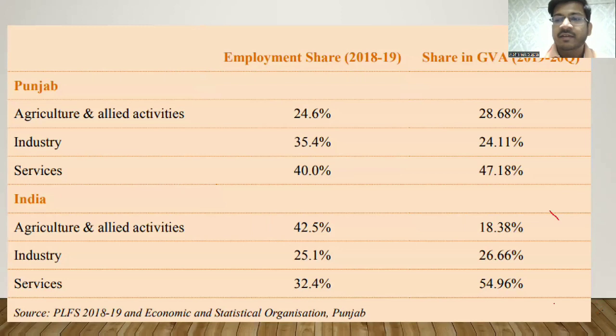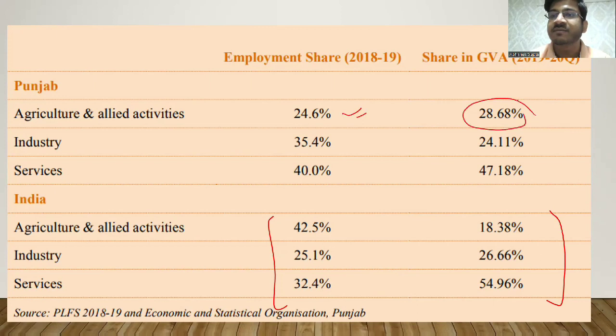वैसे ये स्टैटिस्टिक्स यहाँ गिवन भी हैं, बट लेट्स सी इफ यू कमेंटेड बिफोर वी हैव सीन. सो इन पंजाब द एग्रीकल्चर has an employment of 24.6%, which translates to a GVA of 28.68%, and the industry has an employment share of 35.4%, and it contributes 24.11%.